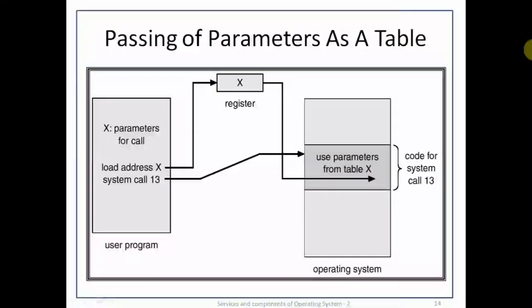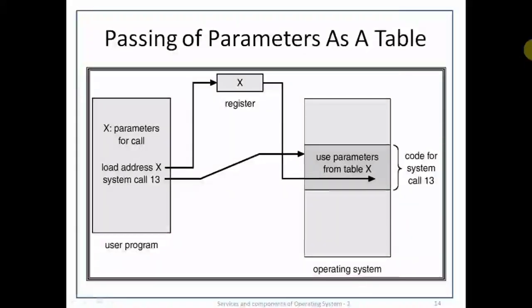Passing of the parameters as a table. In this example, X is the starting address of the table in which the parameter values are stored. So the value of X, that is the starting address of the table, will be stored into the register, and there is a system call 13.